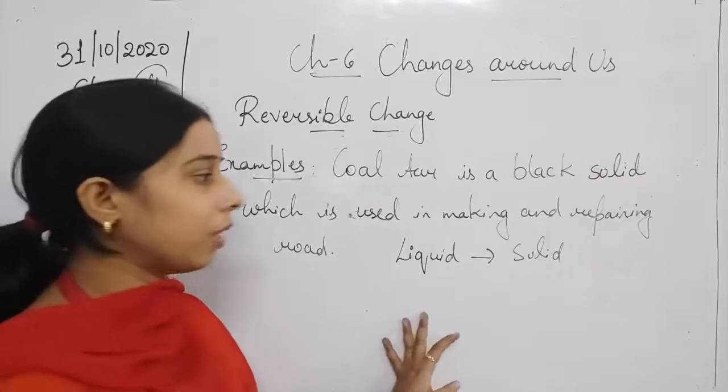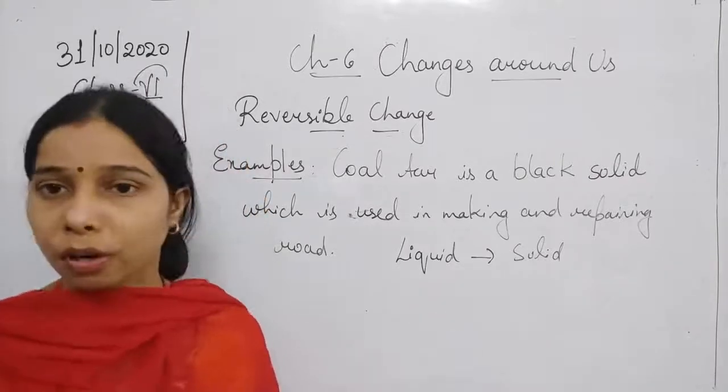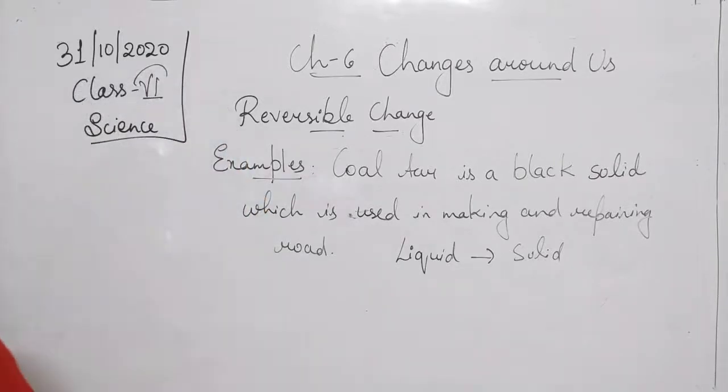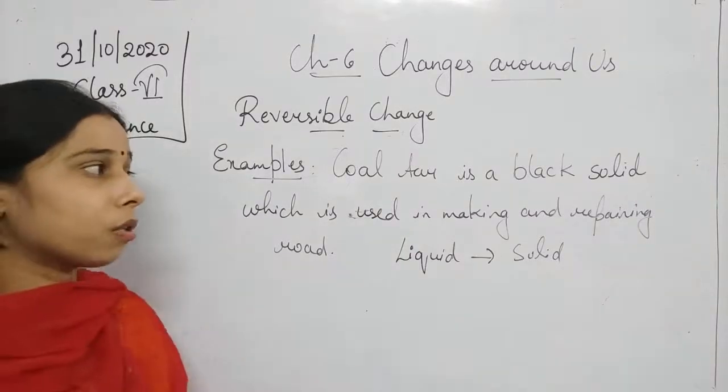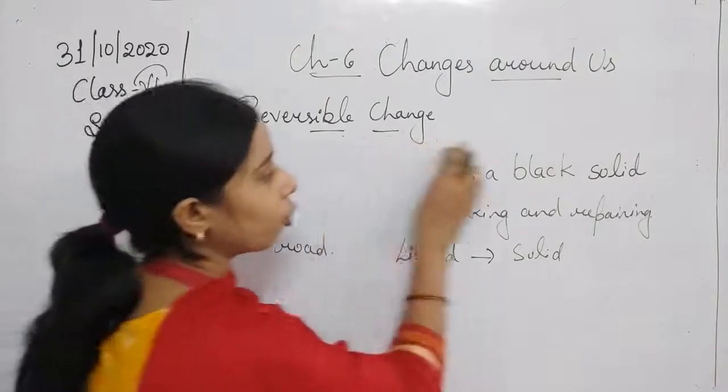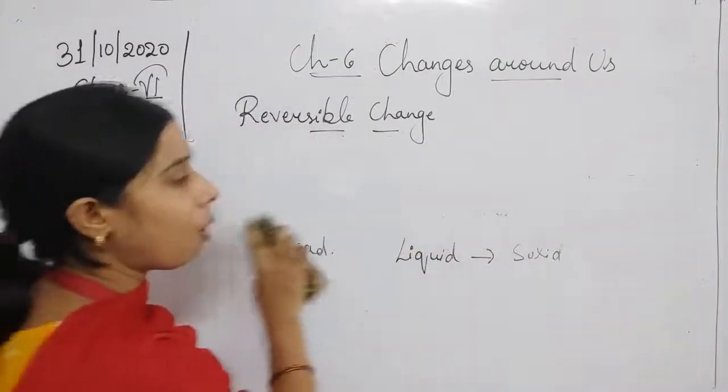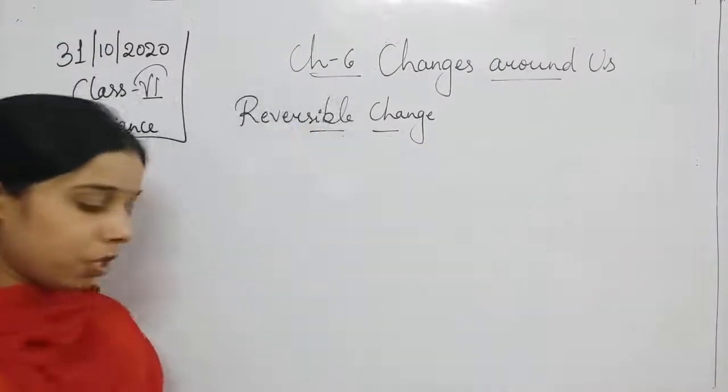After cooling, it will get converted into the solid again. So like this students, we can say that the melting of coal tar is also an example of a reversible change.